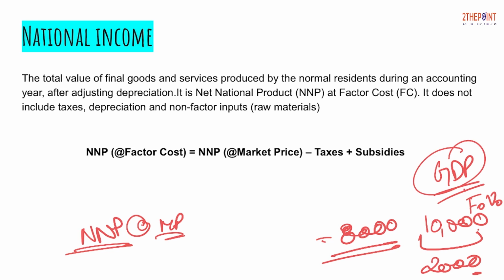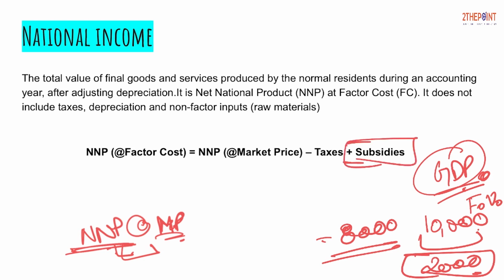So if we move from GDP to NNP the way we did using the formulas, the NNP which comes is at the market price, obviously, because the base that we were using to arrive at NNP was the GDP at market price, so obviously NNP would also be at market price. But in India, national income is considered as NNP at factor cost. Not an issue. Now from NNP at market price we will move to NNP at factor cost. And how do we do that? We will reduce the taxes as we did here, and also add subsidies, if any, provided by the government in the process of production, and that is how we arrive at the figure of national income.